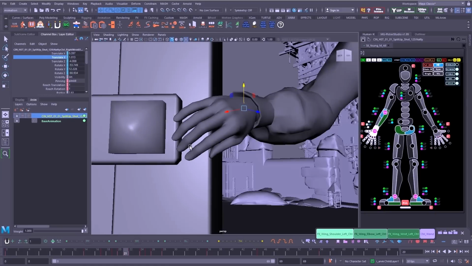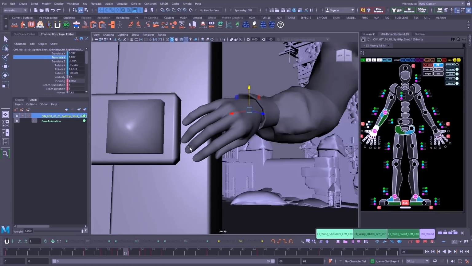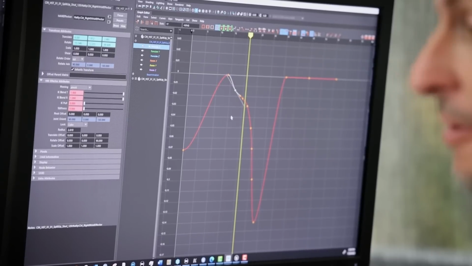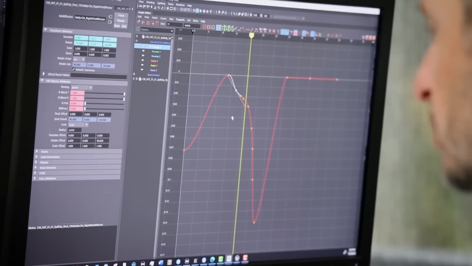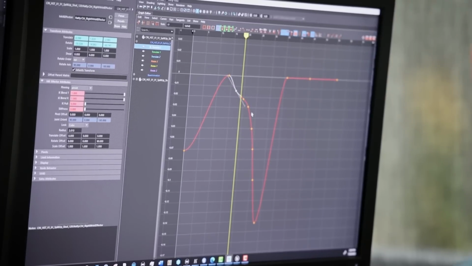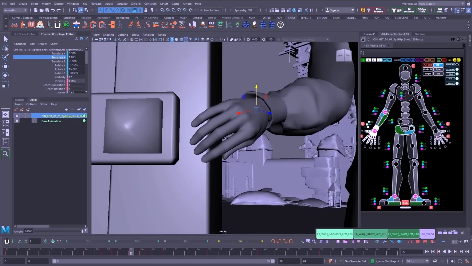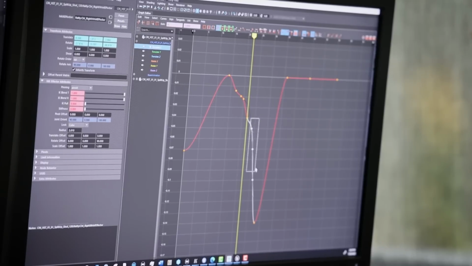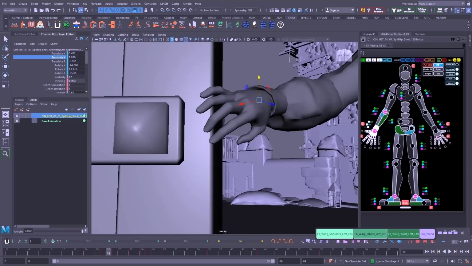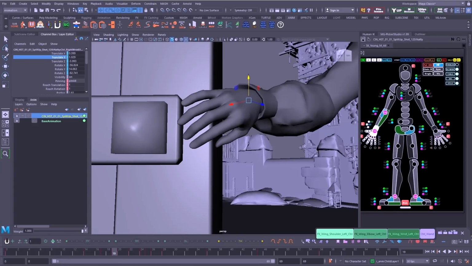Sometimes it makes it easy just to set a couple keys and hope that we can retain the mocap data. Sometimes we have to completely clear it out and reanimate portions of the body or portions of an entire character. But in this case, I can just go in here and kind of blow some keys away. See if I can get this to match up a little bit closer.